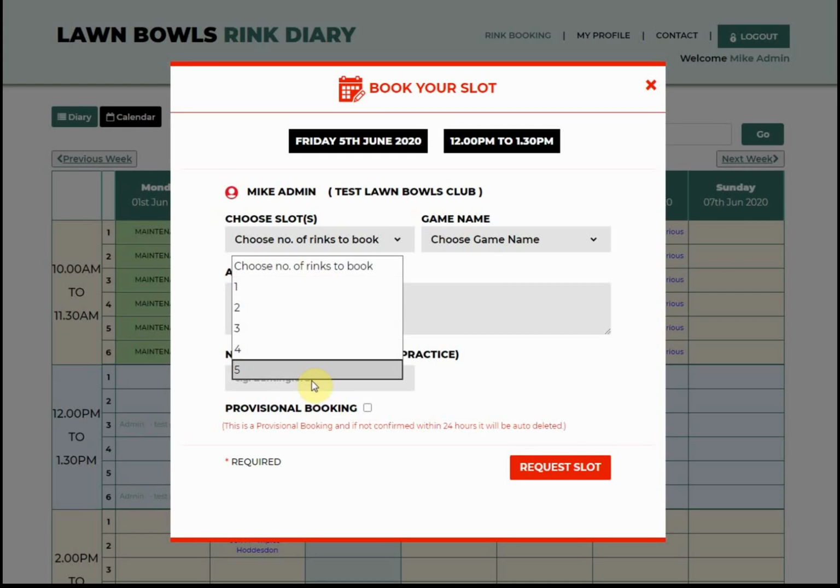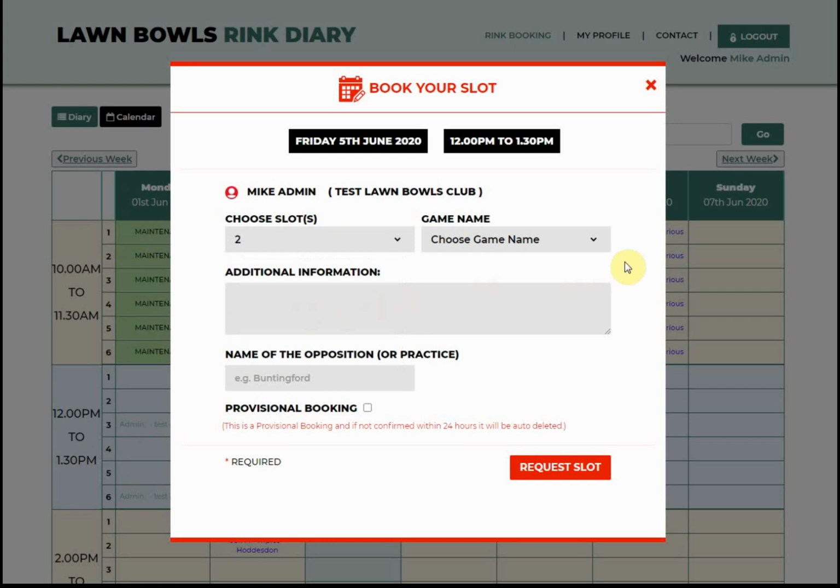There are 5 available on this particular session. These are not rink numbers, these are purely the number of rinks that are available. If you pick 2, you'll book 2 rinks, you won't pick rink 2. Just something to remember. So let's click 2 so you can see how that works.